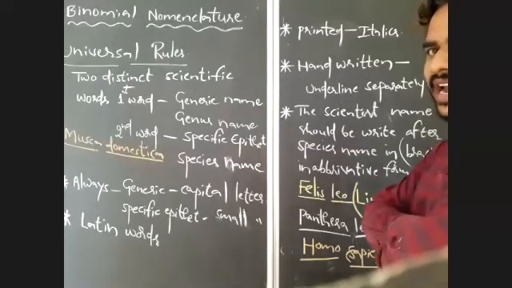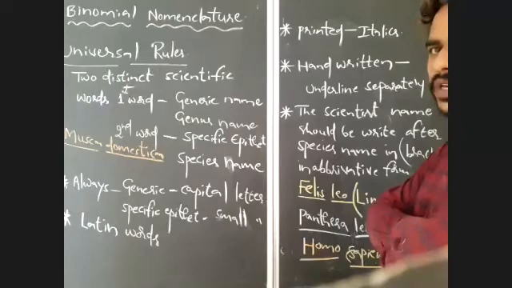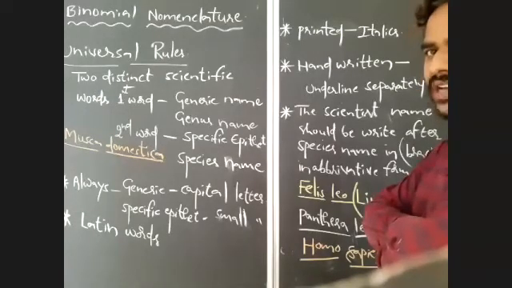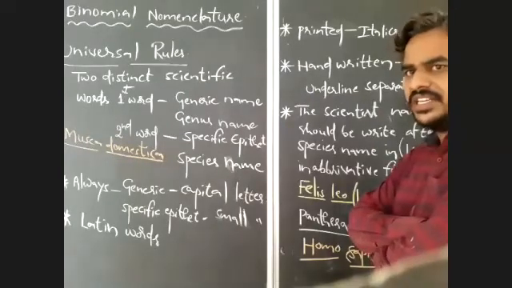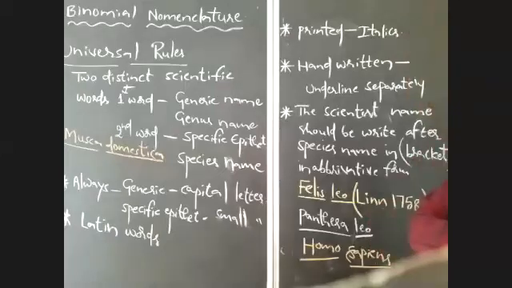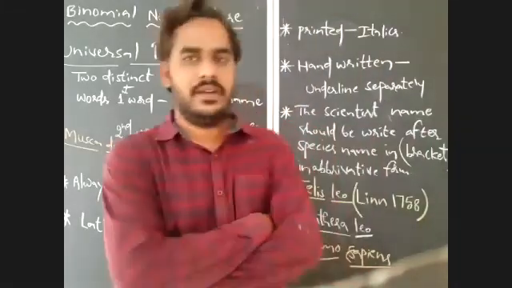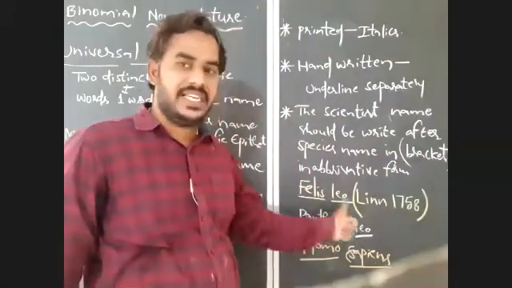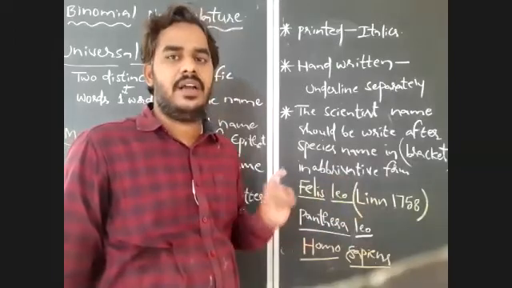When written by hand, the generic name and specific epithet are underlined separately, which indicates the Latin origin or Latinized nature of scientific names. If you want to mention the scientist or taxonomist name who discovered or named that organism, you mention it after the genus name, in abbreviated form.